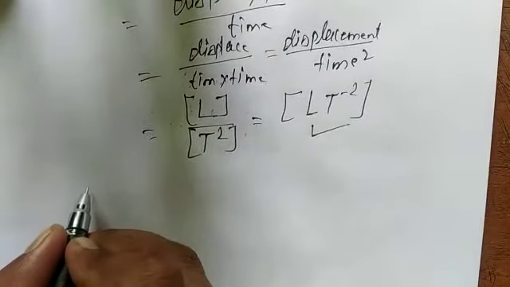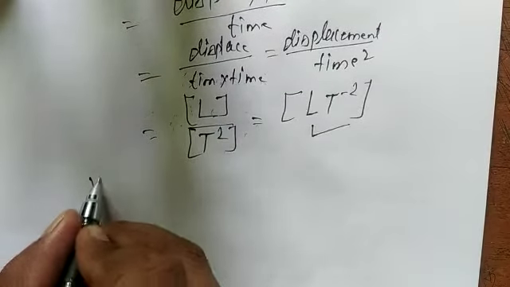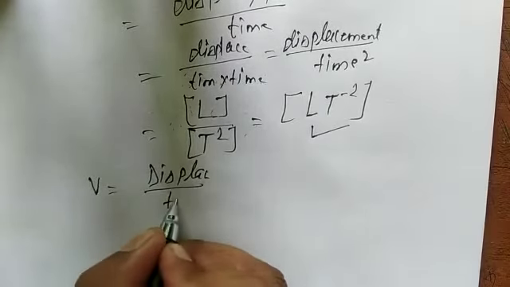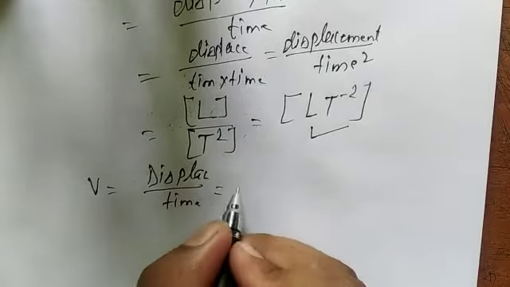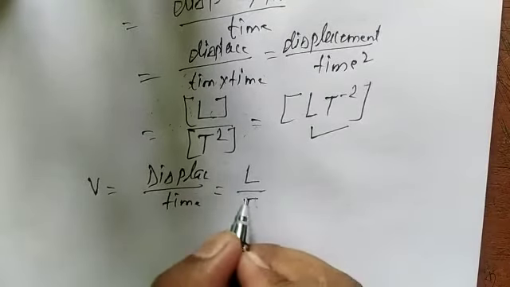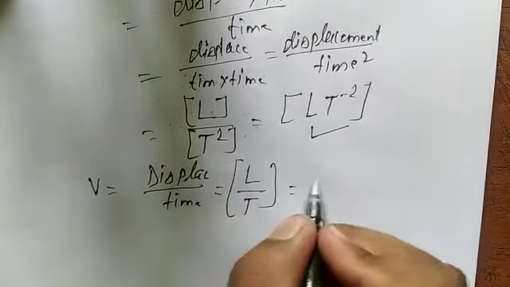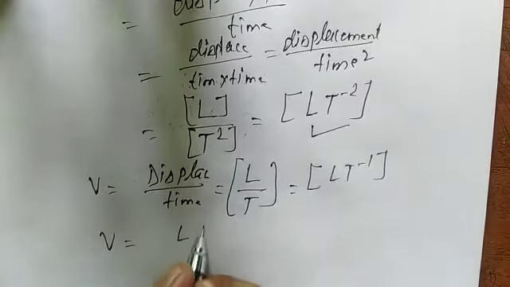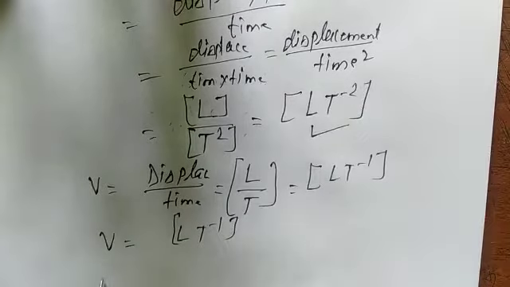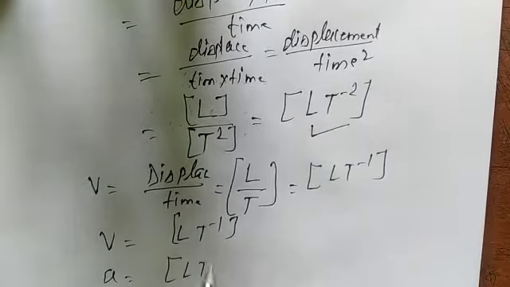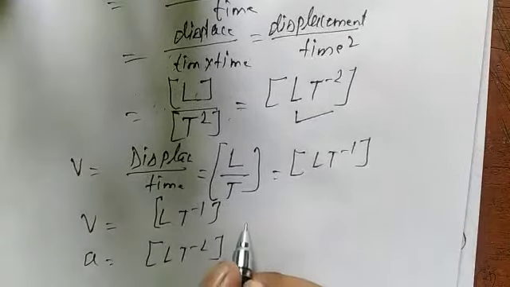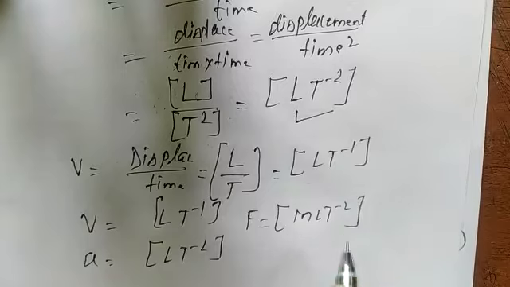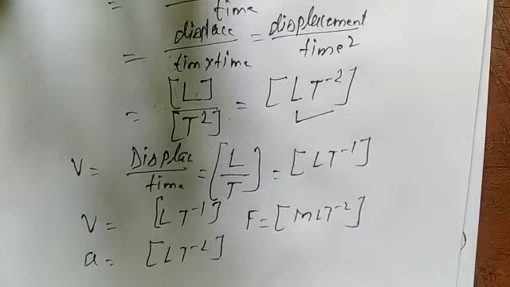In the same way, find the dimension of velocity, equal to displacement upon time. Displacement is measured in L and time in T, so it is LT minus 1. So the dimension of velocity is LT minus 1, of acceleration LT minus 2, and of force MLT minus 2. It should be clear to every one of you.